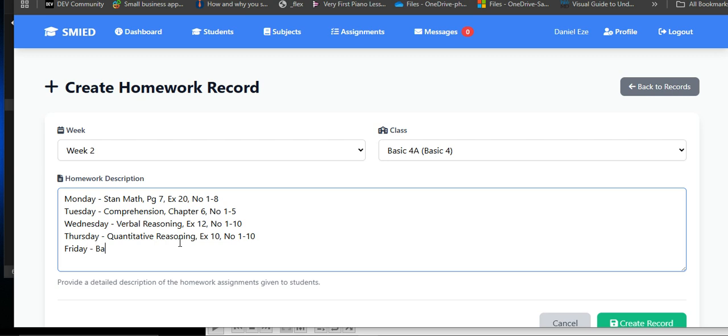Let's say we give one on basic science, and the question: explain the solar system. Then another one maybe on math, page 10, exercise 4, number 1 to 6. Monday to Friday we give all that.